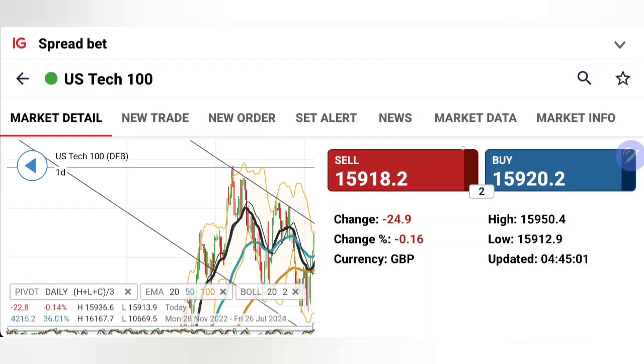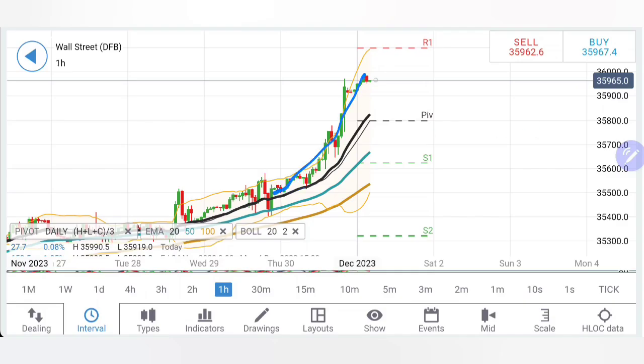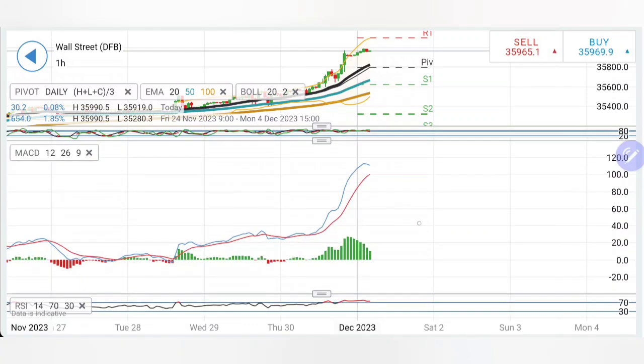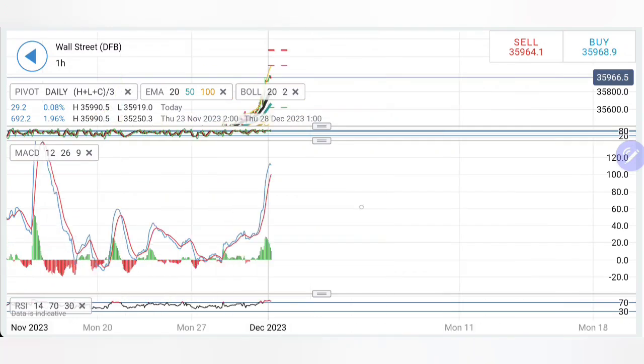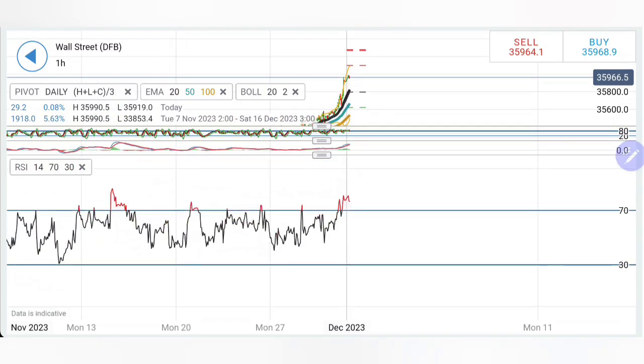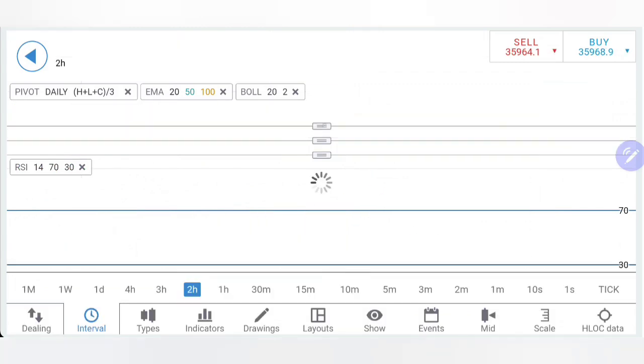Now let's have a look at Dow. Now see, US30 has seen a major climb yesterday. It has gone close to now 36,000 levels. Support levels are far below 35,800 levels. And yes, any break below 35,900 is where one can take a sell position. Stochastic was overbought. It is cooling down a bit. MACD has seen an extreme rise. It is trying to converge, but it does not mean that it cannot scale up to further highs. It can. However, right now it is trying to trade bearish. RSI is also overbought here.